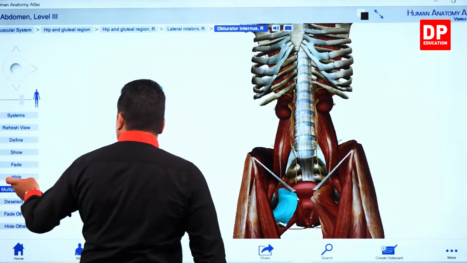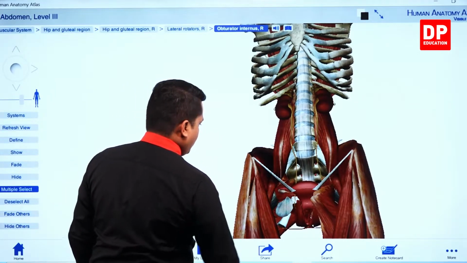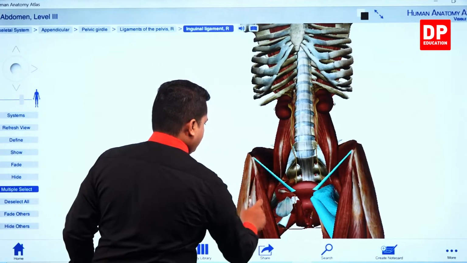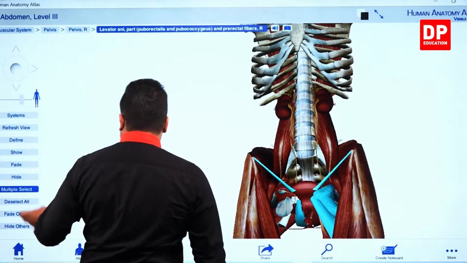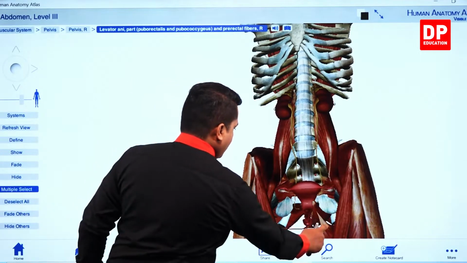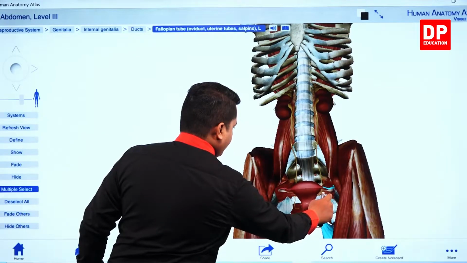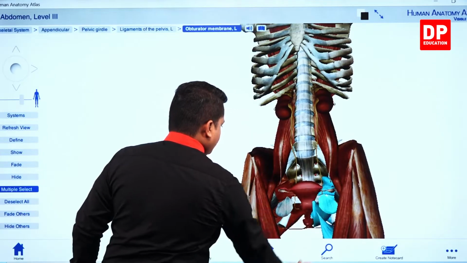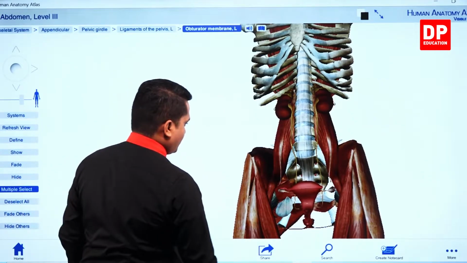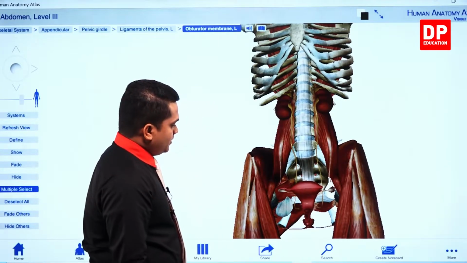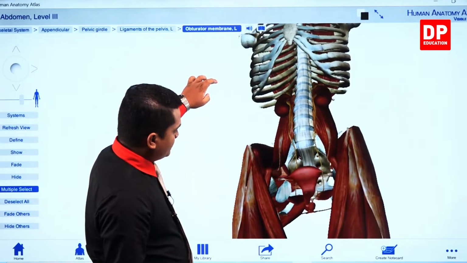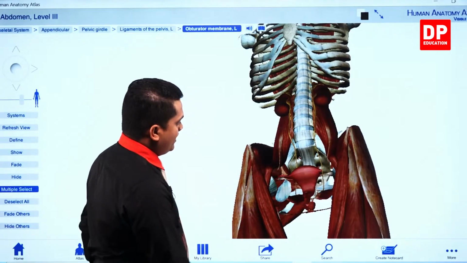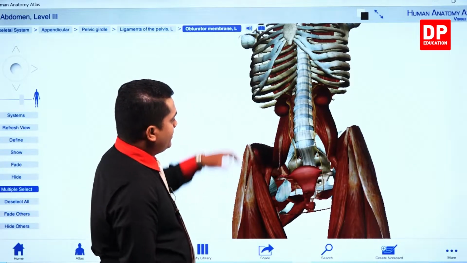Right, my dear children, now you can see the bladder here. Now you can clearly observe the urinary bladder and the urethra. So let's remove the other parts as well. In this figure, you can observe the urethra and the urinary bladder, right?